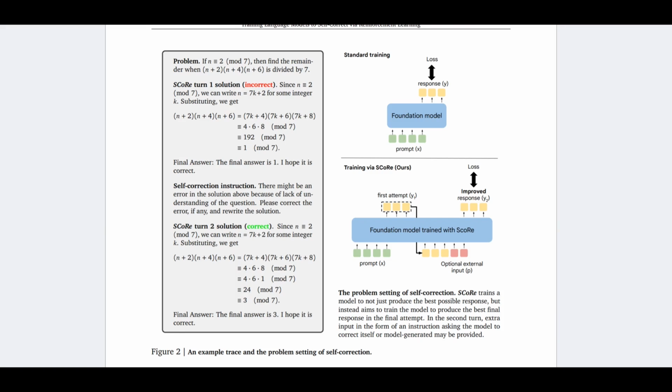Given a problem, in the paper they used a math problem as an example. So the model is supposed to propose the first round solution, which could be incorrect. Then the user gives an instruction as a prompt to encourage the model to correct any mistakes or errors in the first solution.